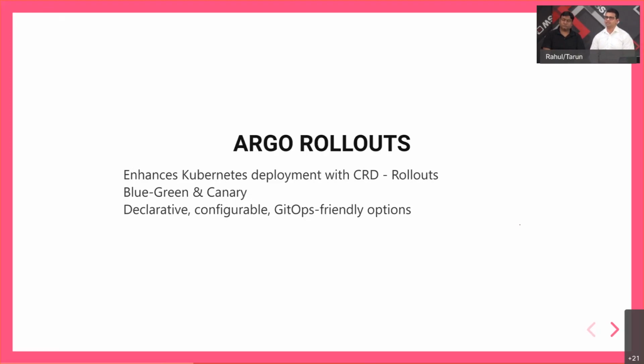You can use many different parameters in order to decide which version of your service should be routed to. But then once you are happy with your experiments, you can totally switch over to the new version of the service. The canary model is very similar to blue-green in that you have